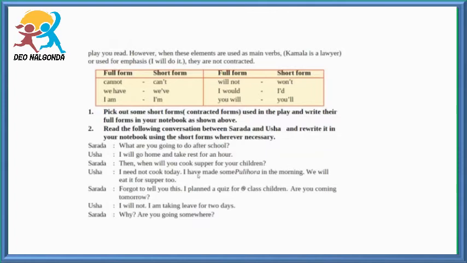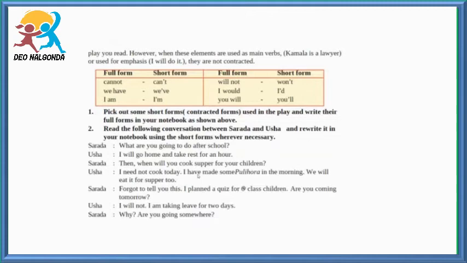However, when these elements are used as main verbs, they are not contracted. If we take an example, Kamala is a lawyer, in this sentence, is is the main verb. And in the next sentence, I will do it, here will is used as a main verb. That's why here these, is and will, are not contracted.